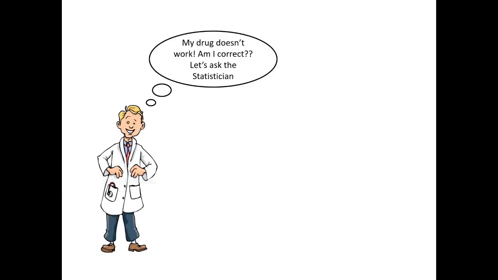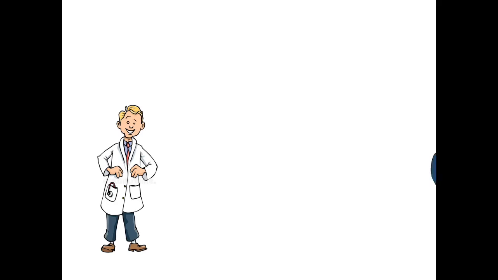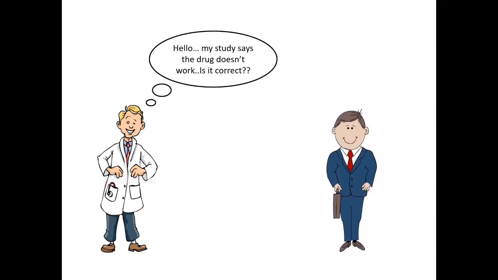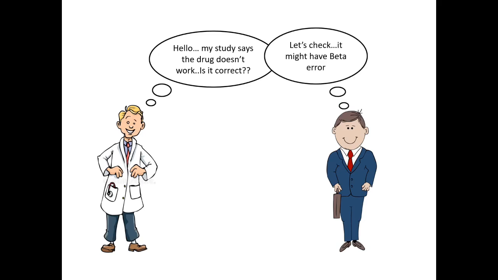So we'll go for another scenario, scenario 2. Here the scientist tells, "My drug doesn't work. Am I correct?" Let's ask the statistician. And he is going to the statistician and asks, "Hello, my study says the drug doesn't work. Is it correct?" The statistician says, "Let's check. It might have a beta error."